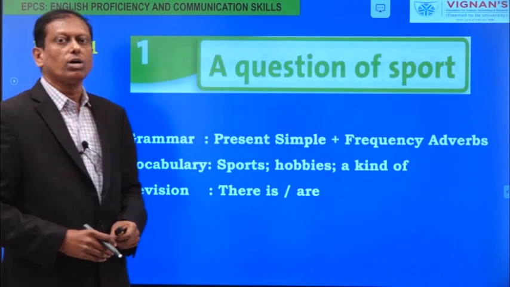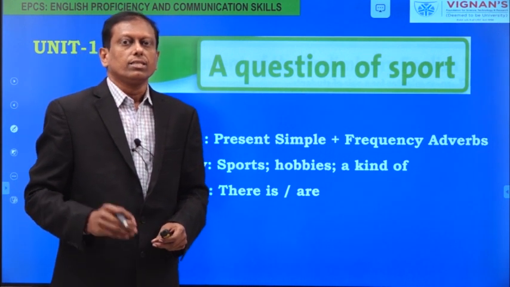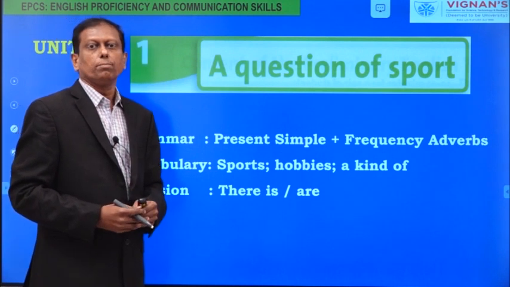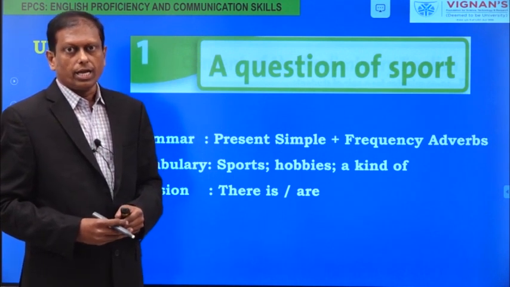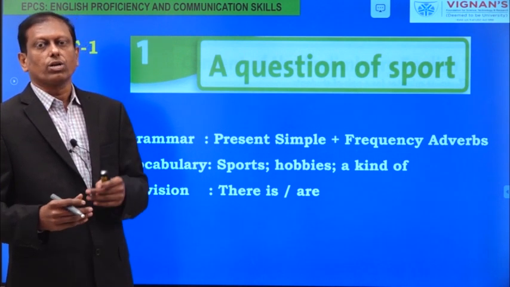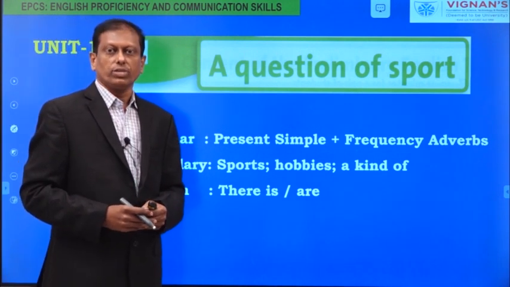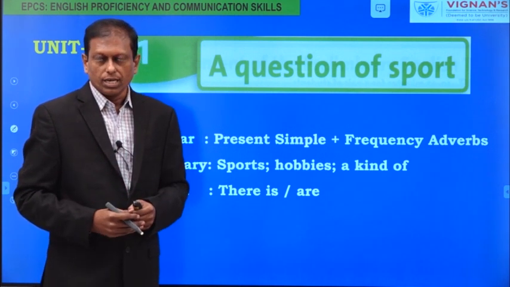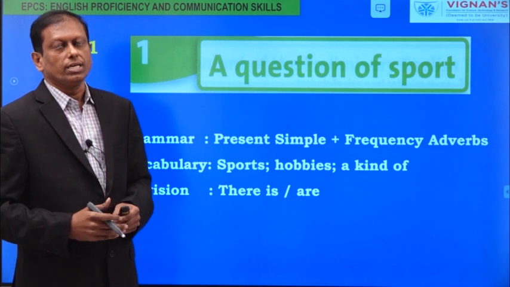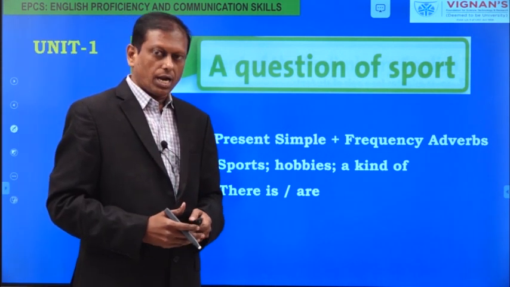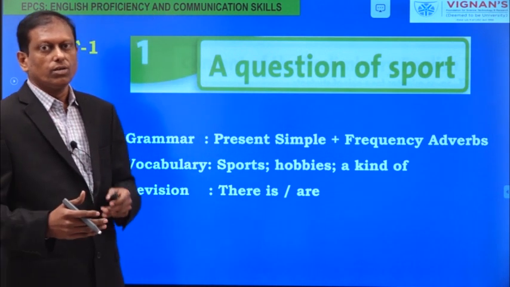Now let's move on to our first unit, and the topic of our first unit is A Question of Sport. We all play sports, and this is a very familiar topic. We know some of our local games and some of the international games, and some of the games are totally new to us. Let us see what games people play throughout the world, and what we can learn from this topic.